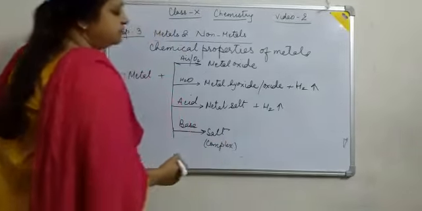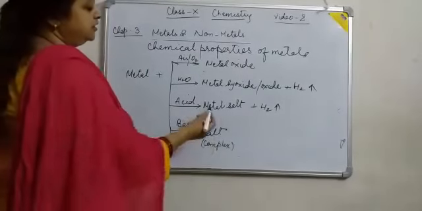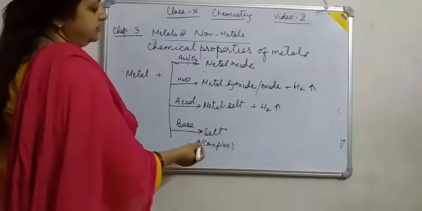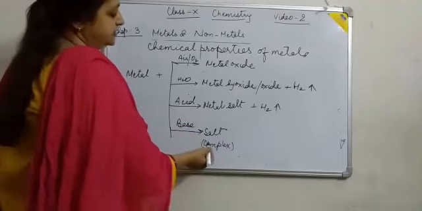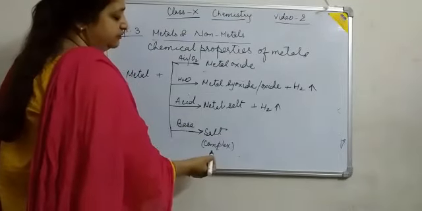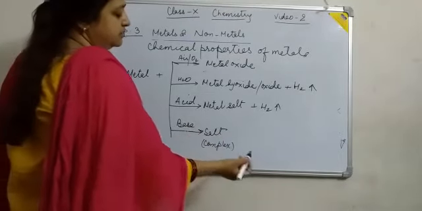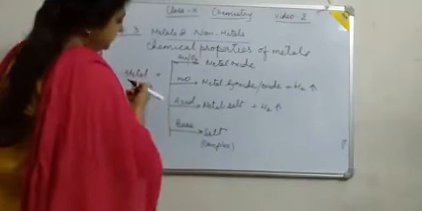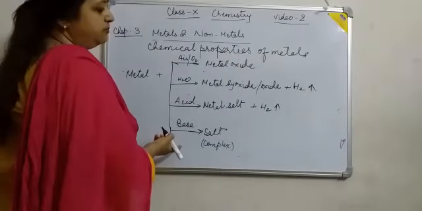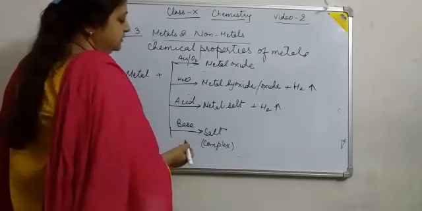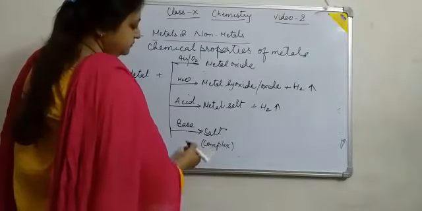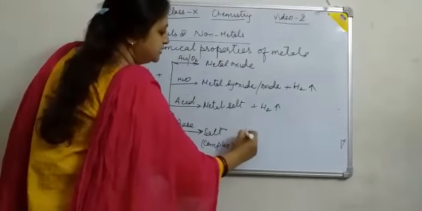As we discussed in the previous chapter on acids, bases and salts, there are different types of salts, simple salts and complex salts. So when some metals react with bases, meaning alkalis, they form salt and hydrogen gas.